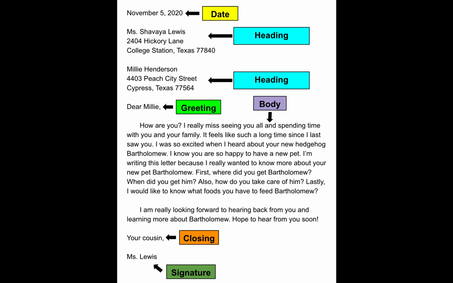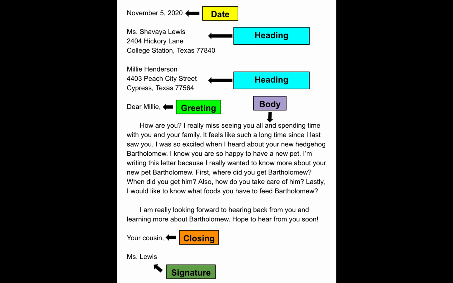Now, the greeting. The greeting is where I say, Dear Millie, with a comma. You want to include that comma. And on a new line, I want to start the body. How are you? I really miss seeing you all and spending time with you and your family. It feels like such a long time since I last saw you. I was so excited when I heard about your new hedgehog, Bartholomew. I know you are so happy to have a new pet. I'm writing this letter because I really wanted to know more about your new pet, Bartholomew.